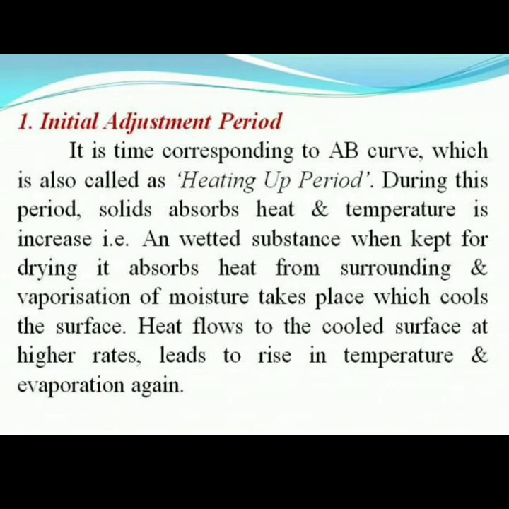First is the initial adjustment period. It is the time corresponding to curve AB, which is also called the heating up period.